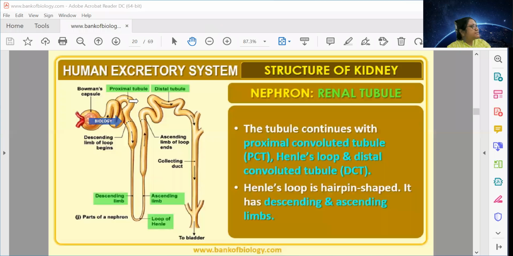So it is near the Bowman's capsule, that's why it is called proximal. Why convoluted? Convoluted means highly undulated, coiled. As it is highly coiled, that's why it is called proximal convoluted tubule. After that, there will be a U-shaped structure which is known as the loop of Henle. Discovered by Henle, so loop of Henle. It could have been discovered by any one of you.